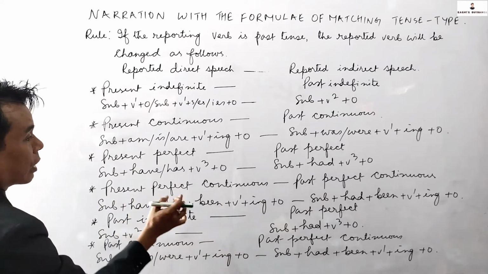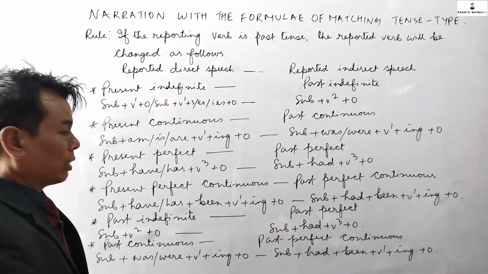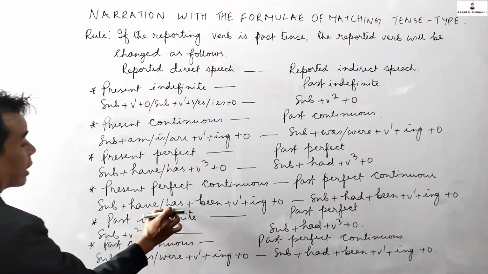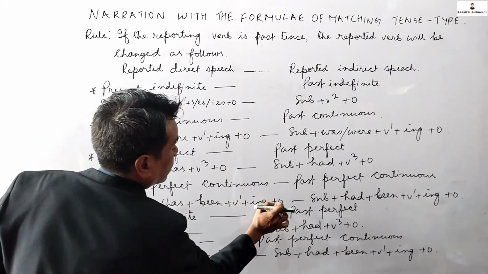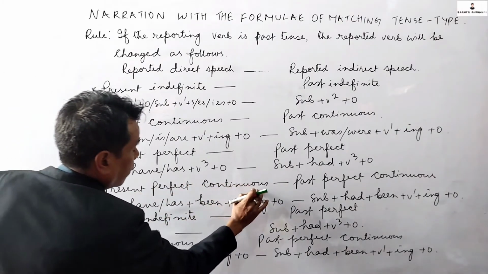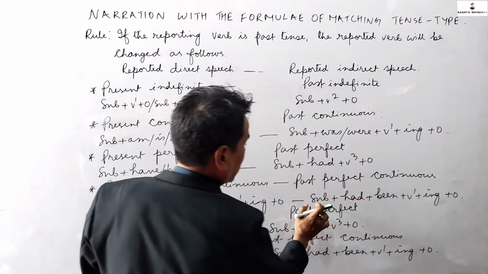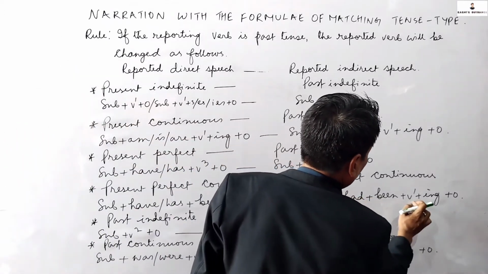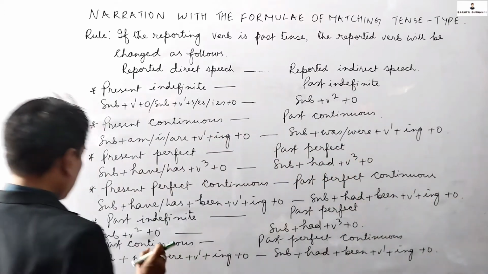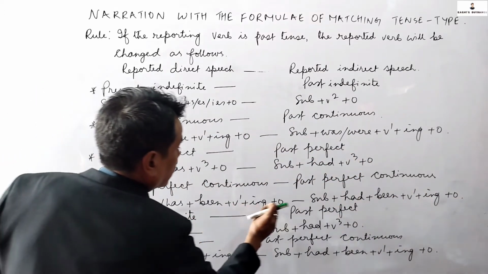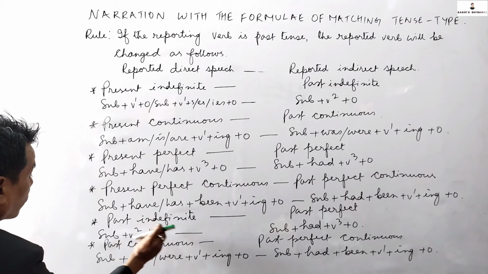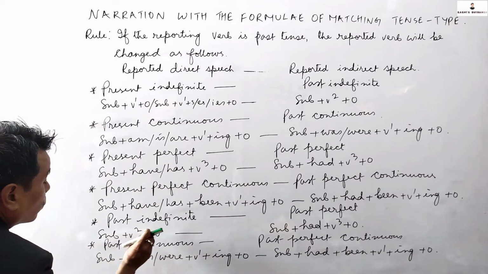Next, present perfect continuous will be changed into past perfect continuous. The formula is subject plus have or has plus been plus v1 plus ing plus object. This is the formula of the present perfect continuous. The formula of the past perfect continuous is subject plus had plus been plus v1 plus ing plus object. Next again, past indefinite will be changed into past perfect. The formula of the past indefinite is subject plus v2 plus object.